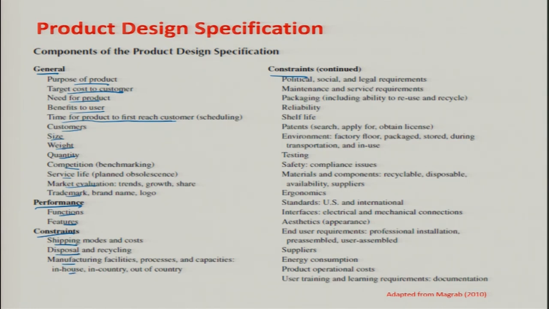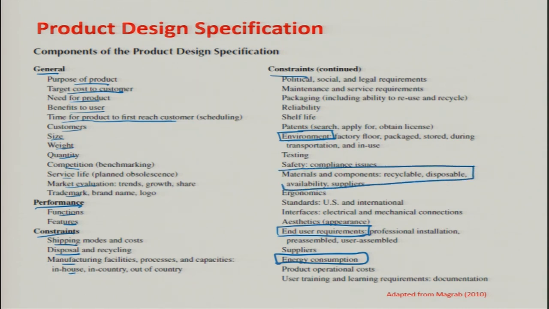What I need to make the point here is that in the constraints we can think of energy consumption as one of the constraints. Also we can think of the environment, though they are talking about the factory environment, we can think of the environment. Also we can think of the end user requirement. Then recyclability. Materials and components, is it recyclable, is it disposable, is it available, or the suppliers recyclability. Then shelf life.